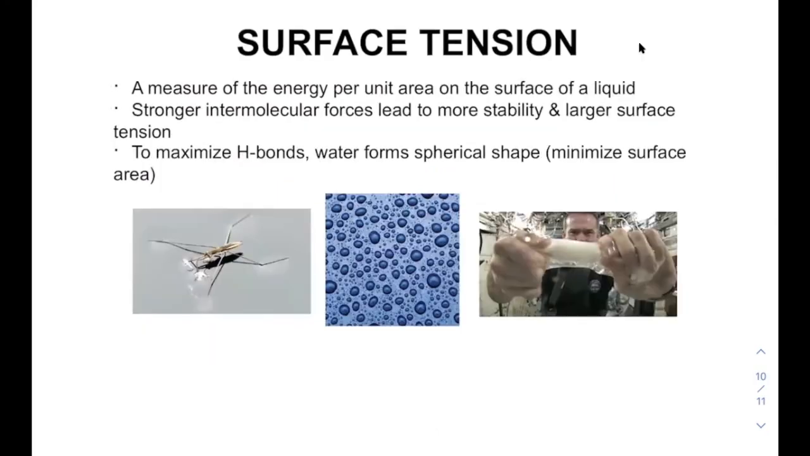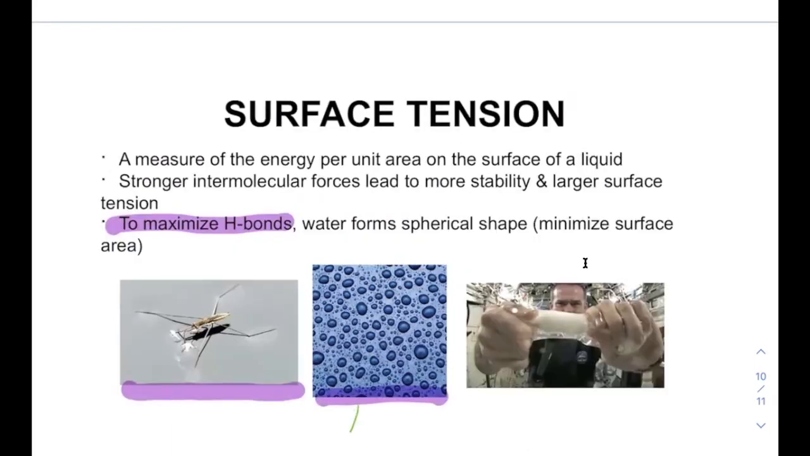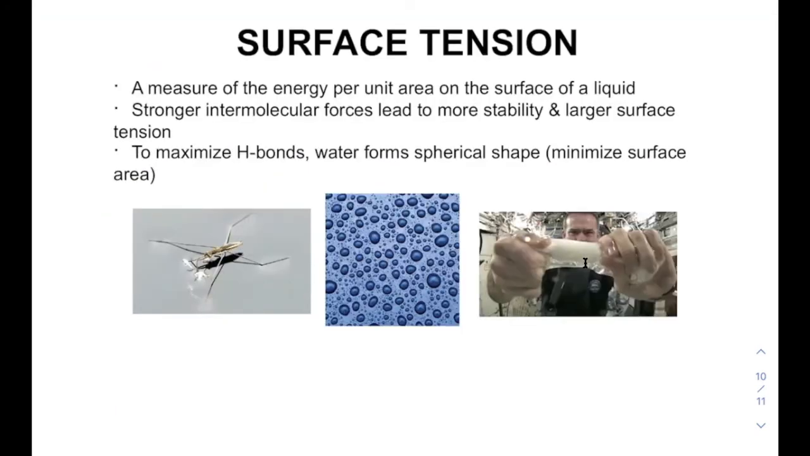Next, I want to talk about surface tension, which is the measure of the energy per unit area on the surface of a liquid. Stronger intermolecular forces lead to more stability and larger surface tension. It can also be described as the tendency of a liquid surface to shrink into the minimum surface area as possible. So the water will form these beads or these balls when it's on a surface like your windshield. They hold into their little balls and they want to be away from the glass and they want to be close to each other. That's the surface tension we're talking about.